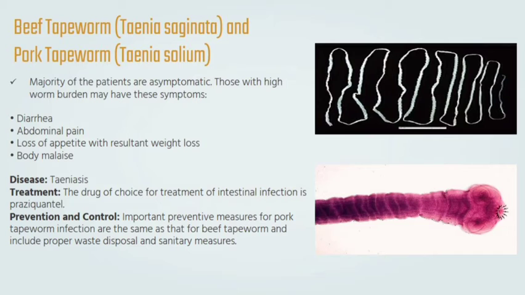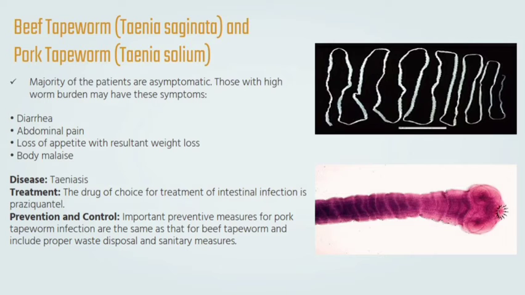Common ito sa Eastern Europe, Russia, Eastern Africa, and Latin America. At base sa pangalan niya, nakukuha ito sa beef kapag nakakonsume tayo ng undercooked or raw beef. Nagkakaroon siya ng sakit na taeniasis at pangangati ng anal region. Majority ng patients na infected nito ay asymptomatic, pero mayroong iba na may symptoms na diarrhea, abdominal pain, loss of appetite which results to weight loss, and lastly, body malaise.